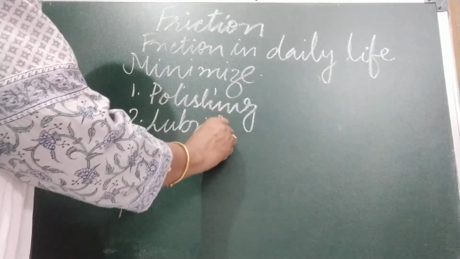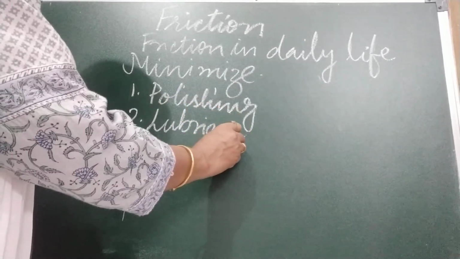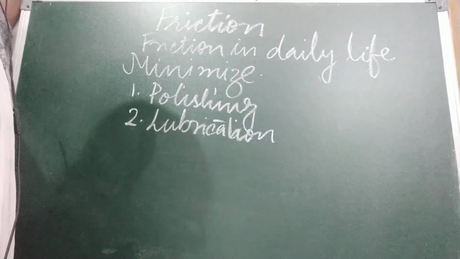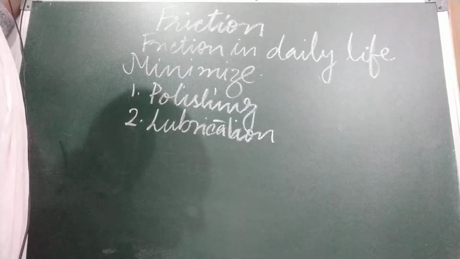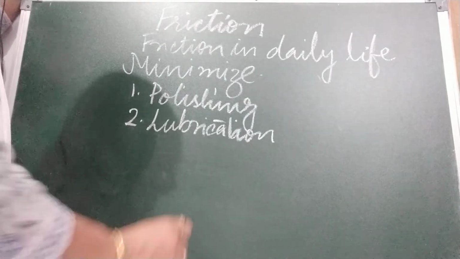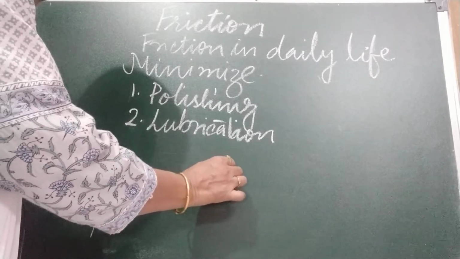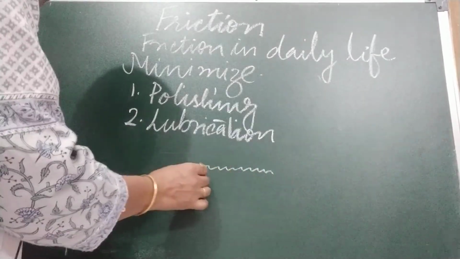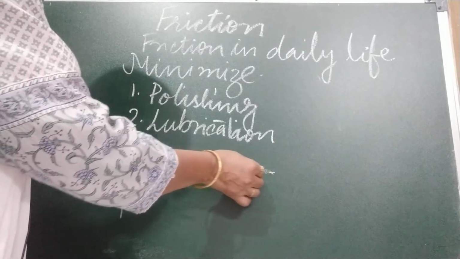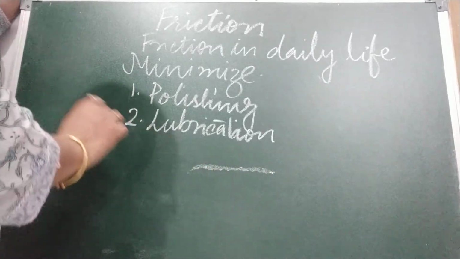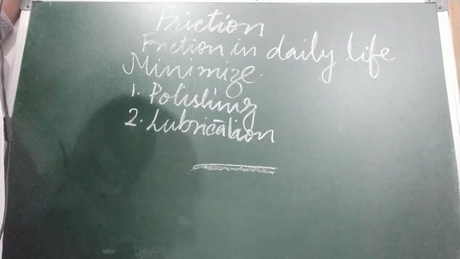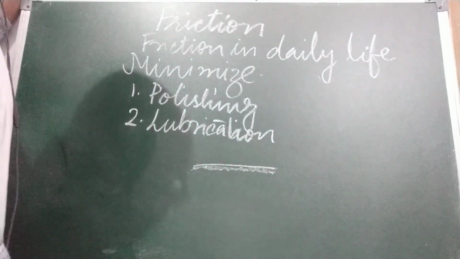Lubricants we use. Lubrication. Okay. Friction is decreased by lubricating surface with oil, grease or graphite. What happens, children? As I told you, the grooves are there. When we are going to fill these grooves with the oil, grease or any other lubricant, what will happen? The surface will become smooth and this will reduce the friction.